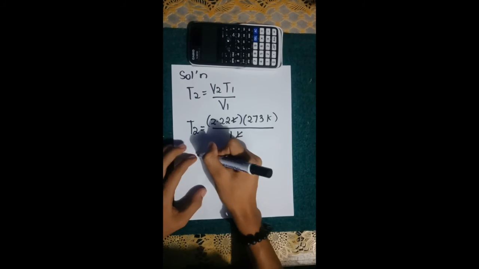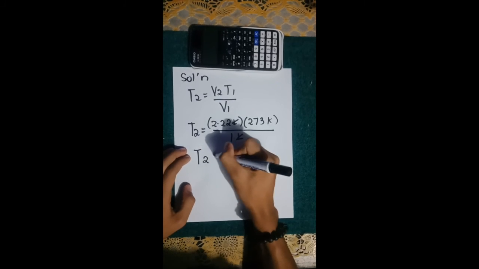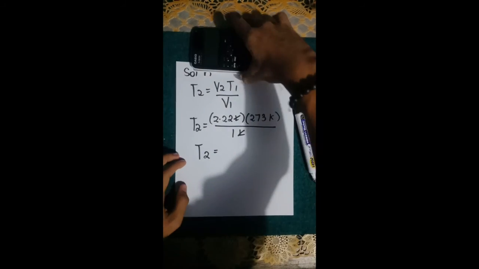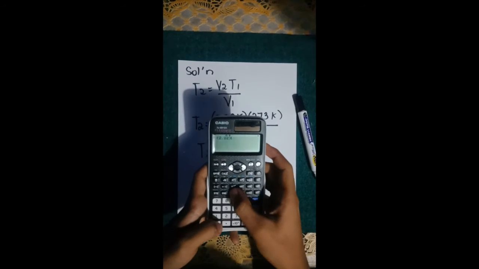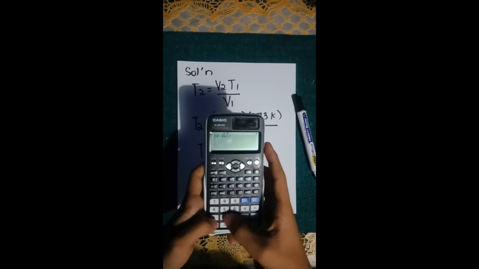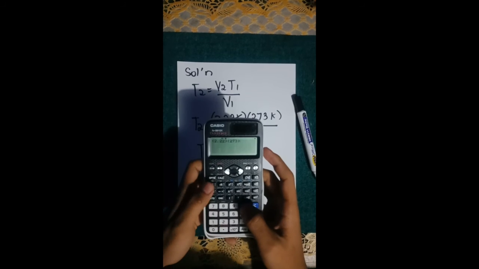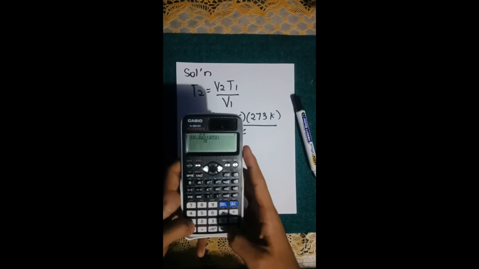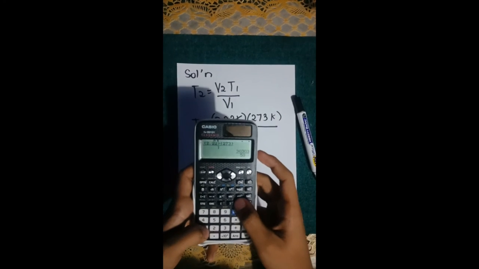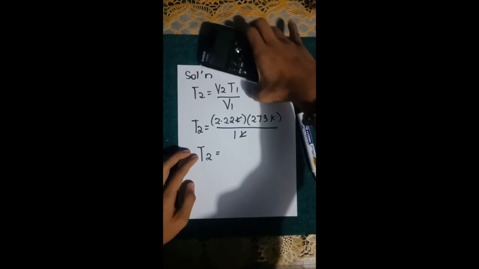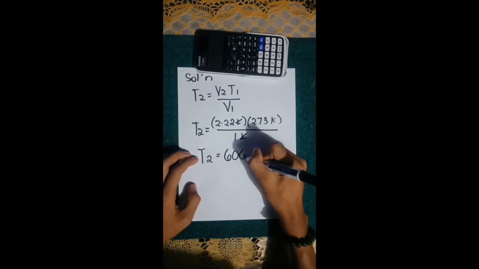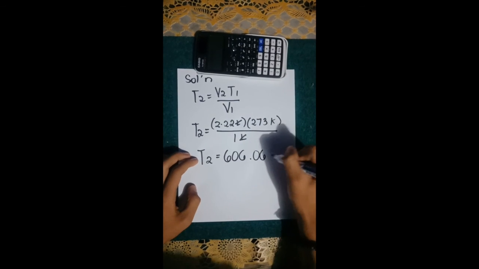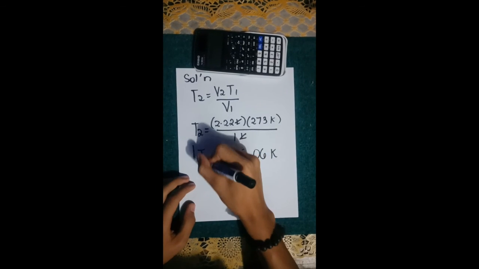Cancel the liter unit. So, T2 equals 2.22 multiplied by 273 over 1, which equals 600.06 Kelvin. That's our final answer.